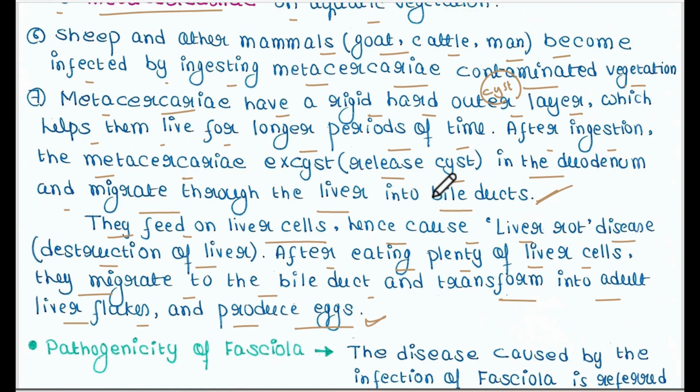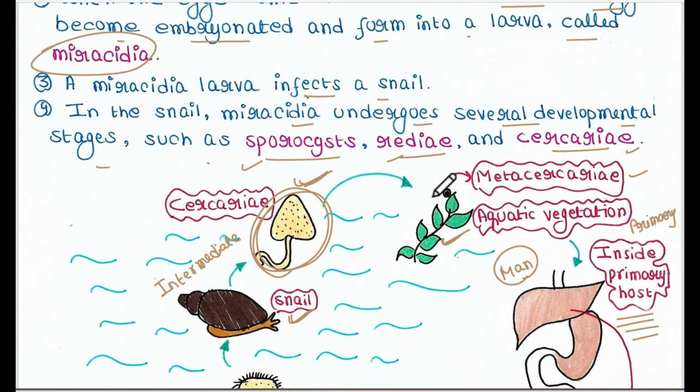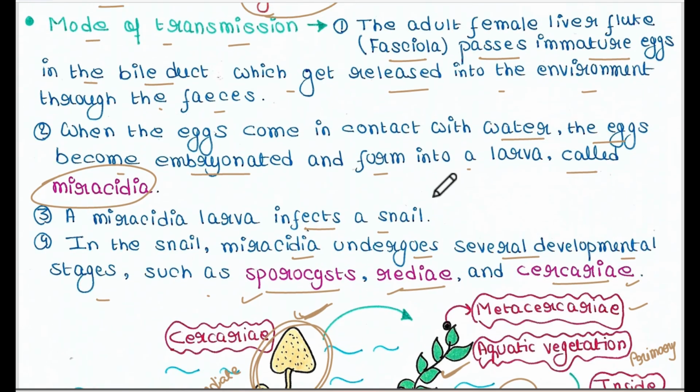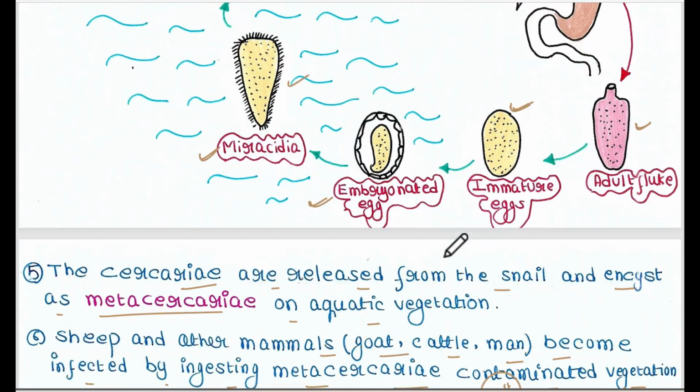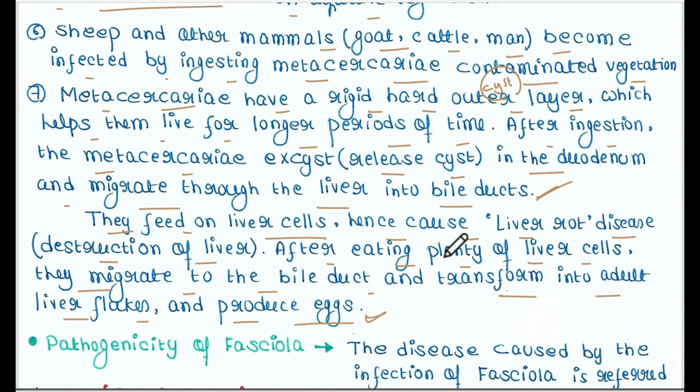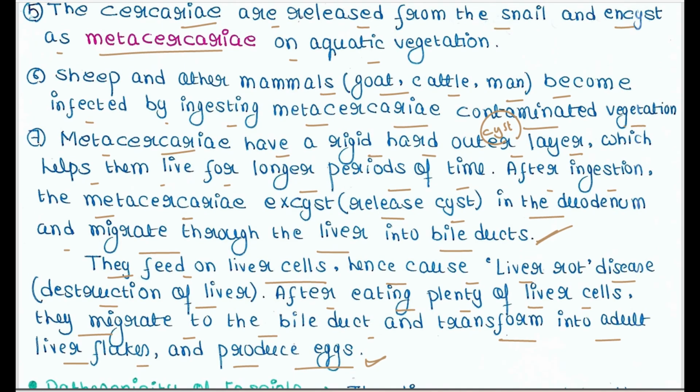I have already told you that inside the primary host, they get matured and reproduce sexually. So that is happening here inside the primary host. First, they get matured into the adult stage and they reproduce sexually. They produce eggs, and those eggs are again released from the body and the cycle repeats.